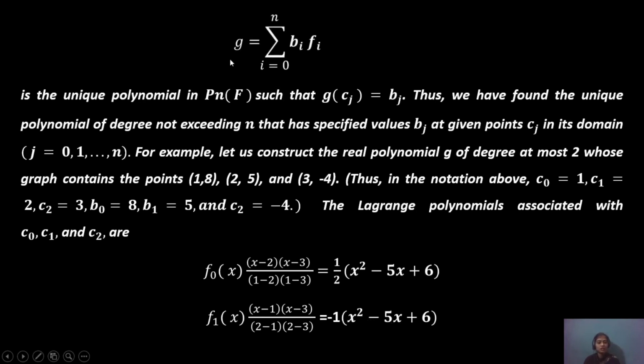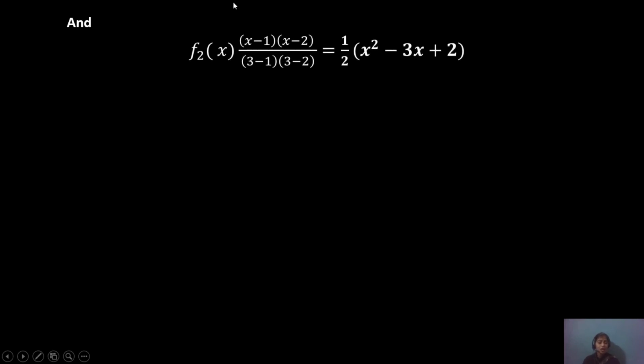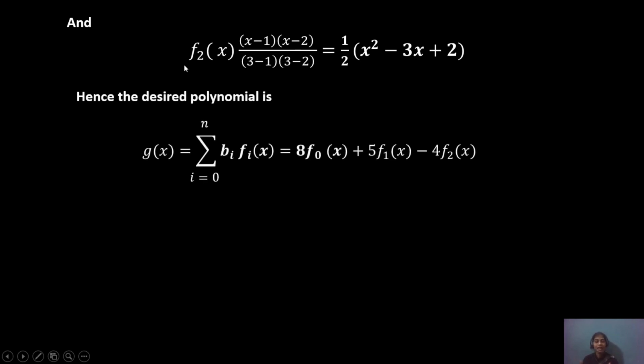For g, we use the summation over i equals 0 to n of bi fi(x) for the Lagrangian equation. If the value of 2 is used, it changes to the form (x minus 1)(x minus 2), and if the value changes, this form will contain a plus 1 value. The same example will be solved. Hence the desired polynomial g(x) equals the summation over i equals 0 to n of bi fi(x), that is 8 f0(x) plus 5 f1(x) minus 4 f2(x).